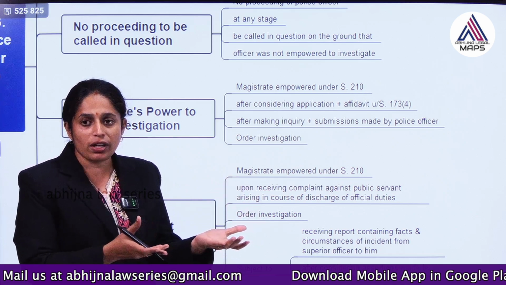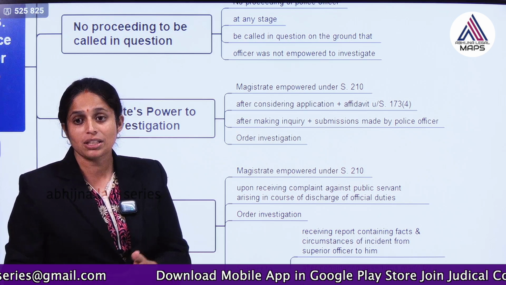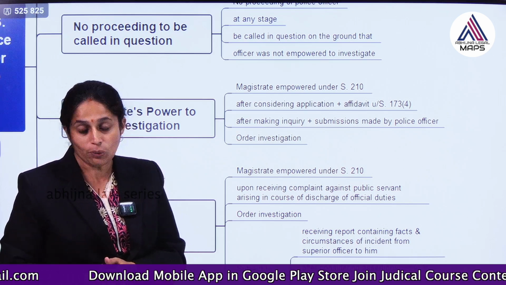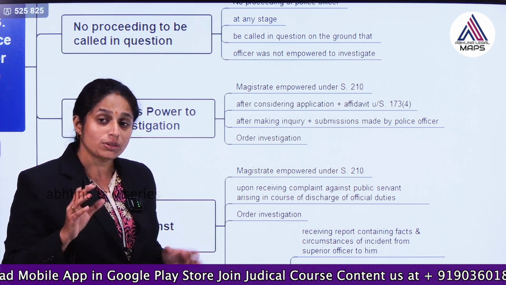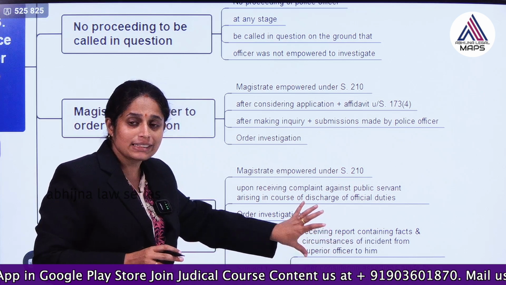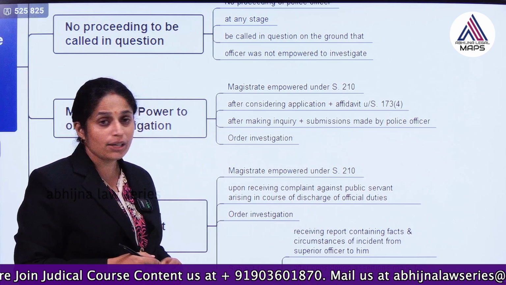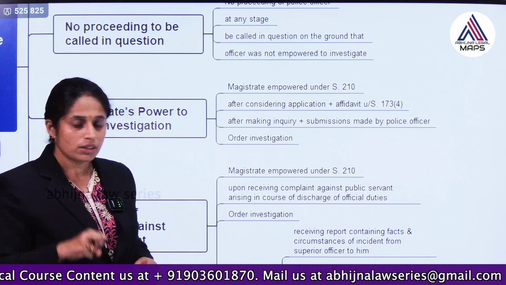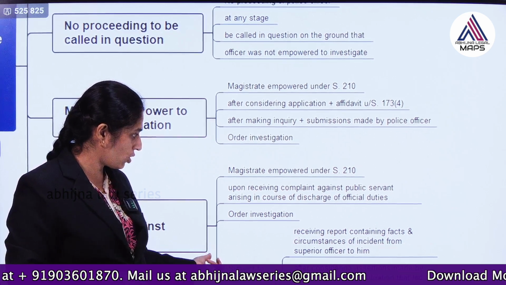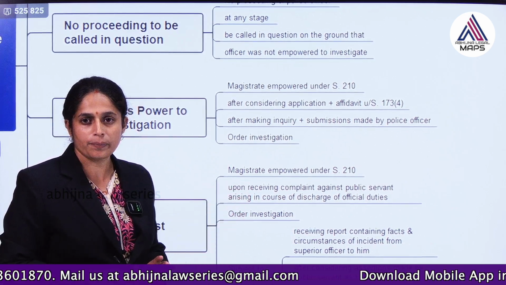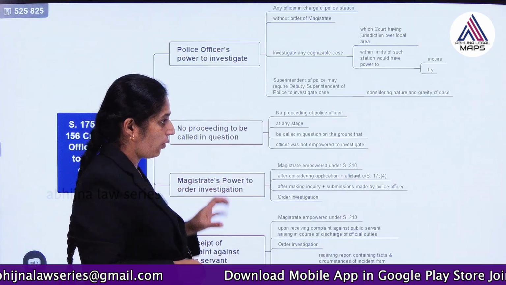See, for developmental work, some demolitions might be done. The other person may complain against the public servant for demolishing his unauthorized property, who knows. So, directly investigating is also not a proper mechanism. That is why the BNSS has inserted 2 conditions, 2 checks. It states that he has to receive the report from the superior officer, and also consider the assertions made by the public servant as to the situation that led to the alleged incident. So, this is one such important thing.